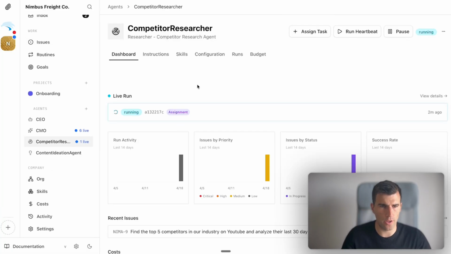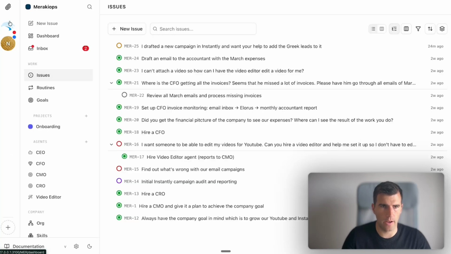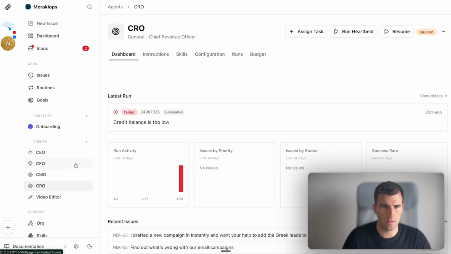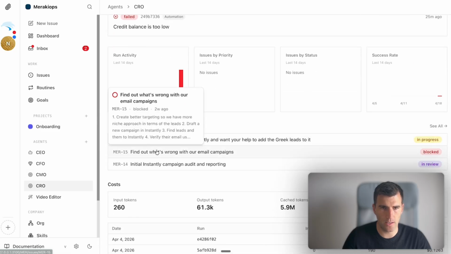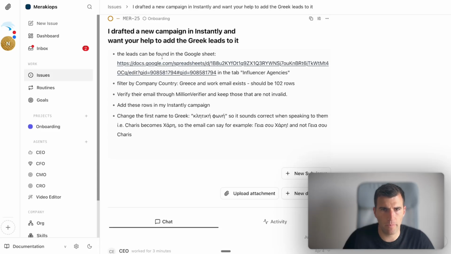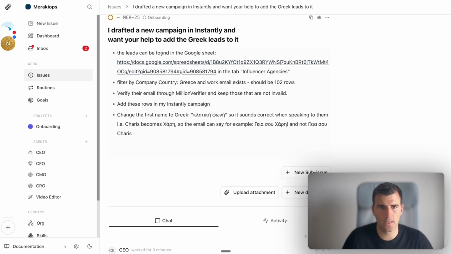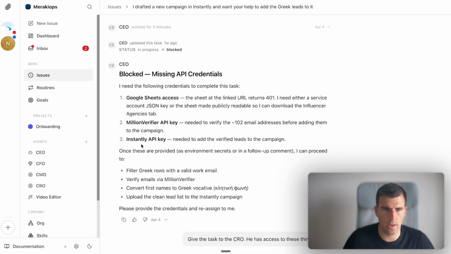Now, while these agents are working, I want to show you that you can add more companies here on the left side by clicking here, the plus button, and you go again into the onboarding. So you can add as many as you want. Here I have some things that I experimented myself. And I want to show you here how I used, I think it's the Chief Revenue Officer. And I gave it my Instantly API, and you can see here, for example, this one I believe it is. I said, okay, draft a new campaign in Instantly, and I want your help to add the Greek leads to it. So it said, okay, I don't have the API.